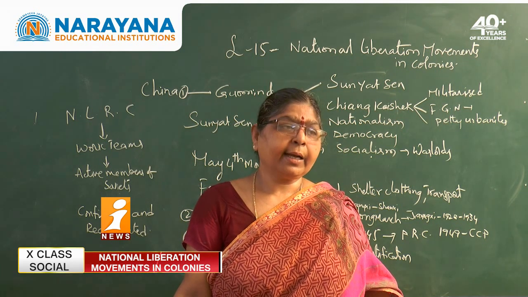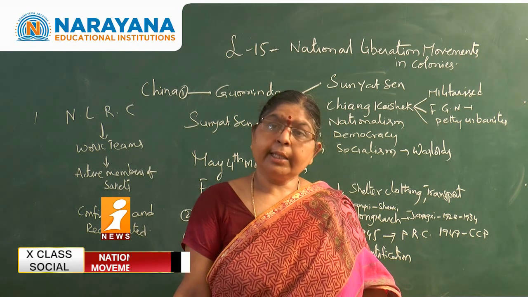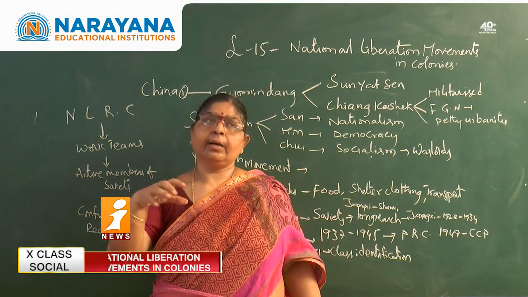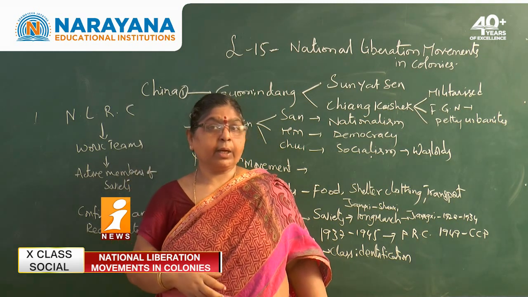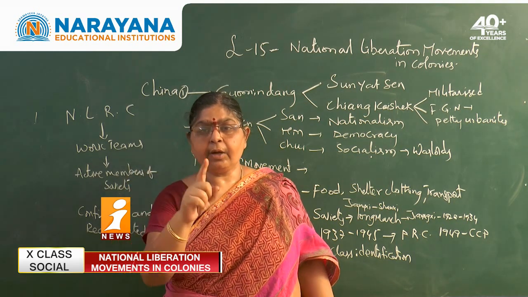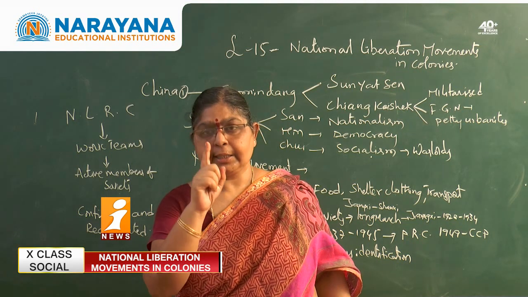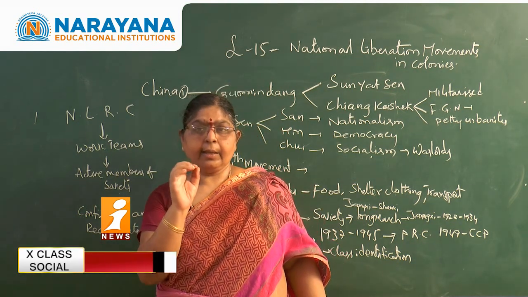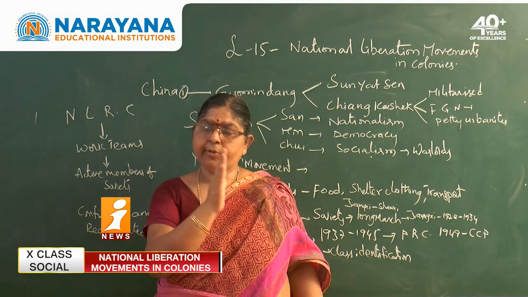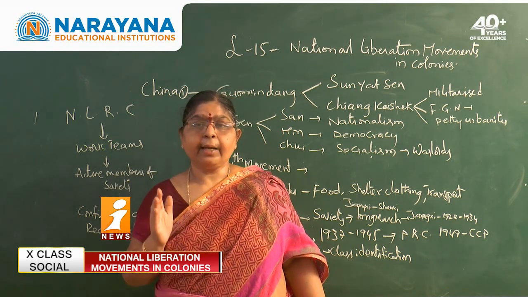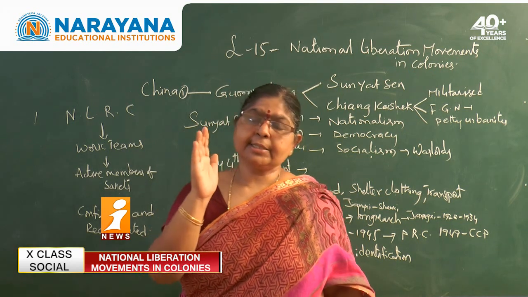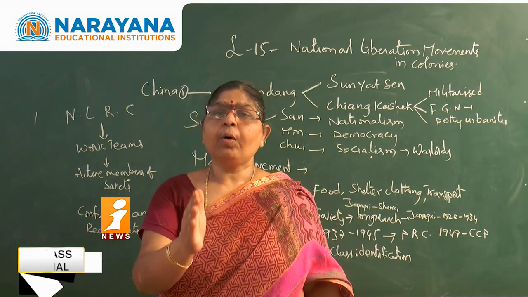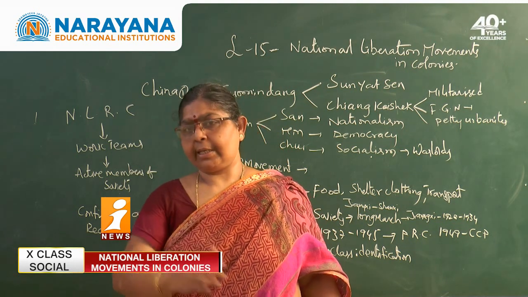And here comes one more danger in the world itself. What is the danger? The Second World War began in the year 1939. Just before the Second World War, Japan became one more imperialistic country and started demanding more and more colonies for itself.